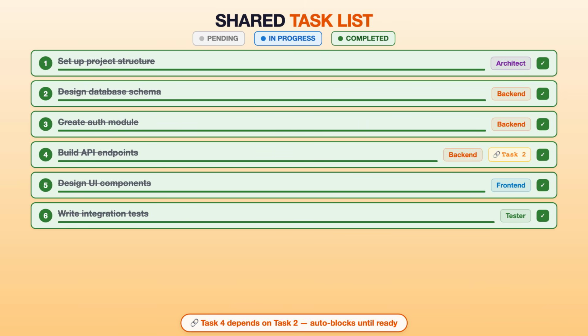Tasks have three states: pending, in progress, and completed. Tasks can also depend on other tasks. A pending task with unresolved dependencies can't be claimed until those dependencies are done. The system handles dependency resolution automatically.